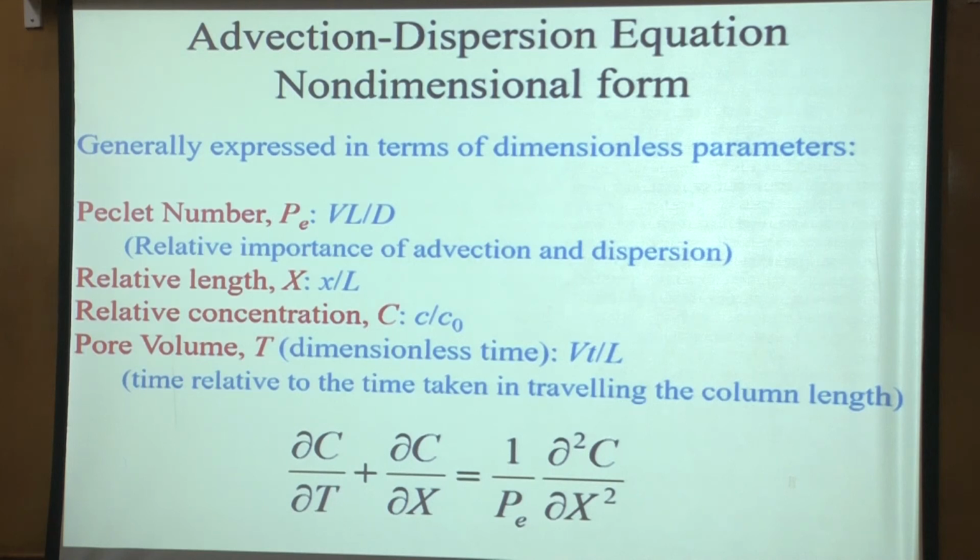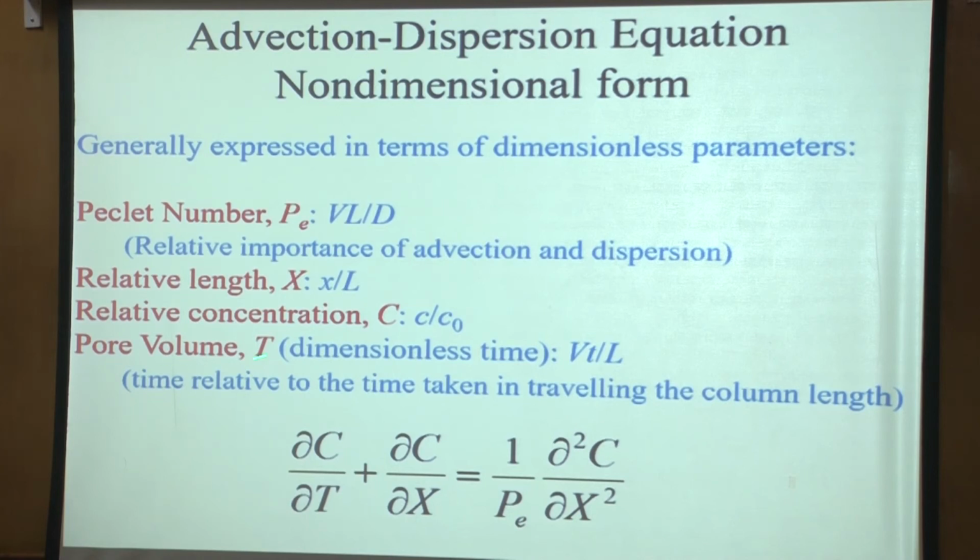Instead of writing our equation in terms of x, we could write it in terms of a relative length, x compared to the length of the column. So x by L would be an obvious scaling for length. Similarly for concentration, C by C naught is an obvious choice.